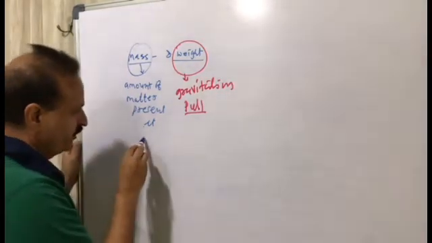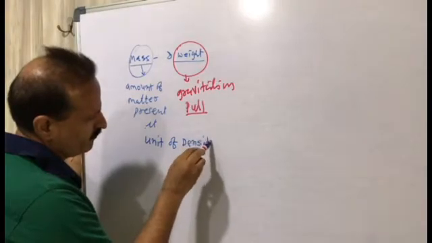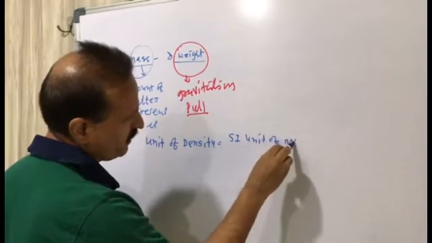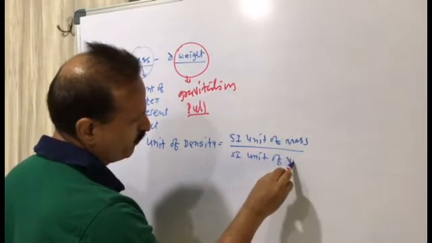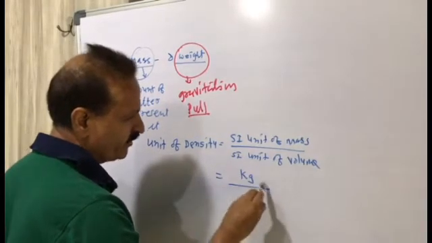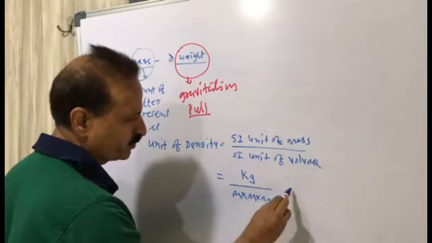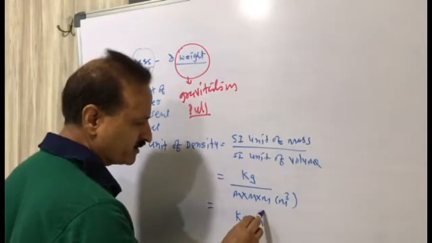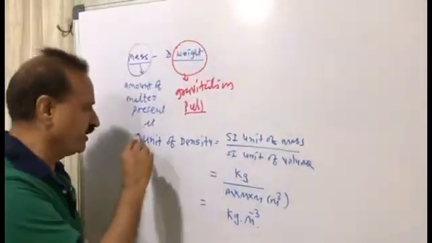So the unit of density is equal to the SI unit of mass upon the SI unit of volume. The SI unit of mass is kilogram, and the SI unit of volume is meter into meter into meter, that is meter cube. So the density unit will be kilogram into meter to the power minus 3. This is the unit of density. This is a derived unit, it is not an SI unit.